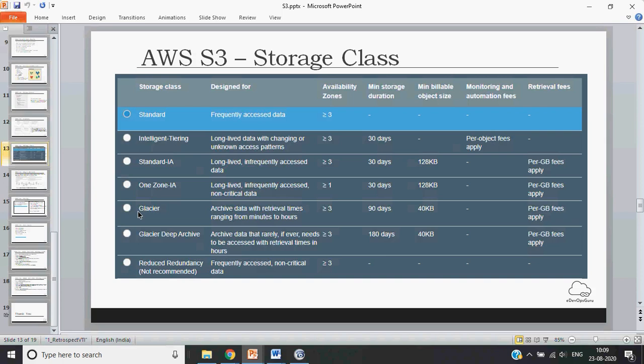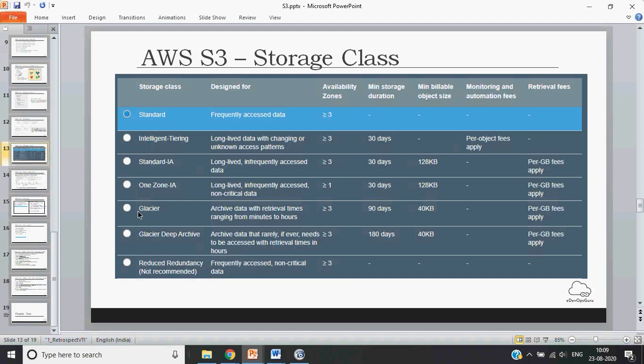They will archive your data, remove it from the system and put it in some cold storage. If you need it, you request them and they will retrieve it and put it back into the AWS system so that you can access it. Here the retrieval time may be up to hours. So depending upon what kind of data you are storing, these storage classes can be chosen.